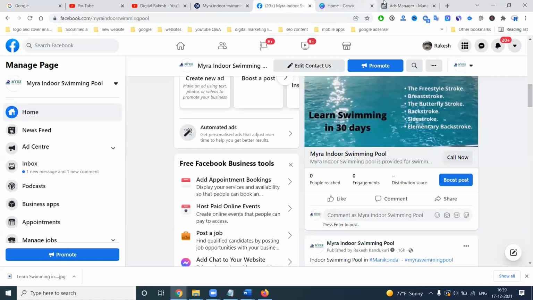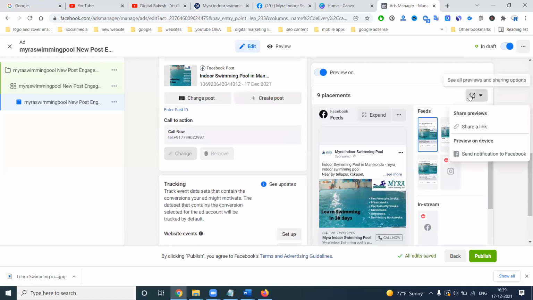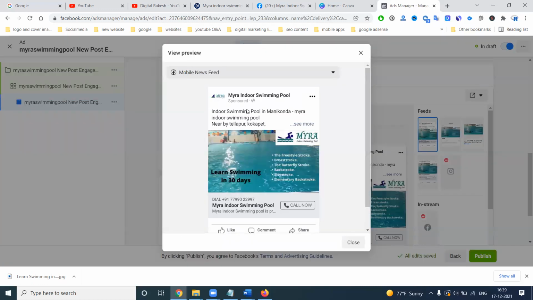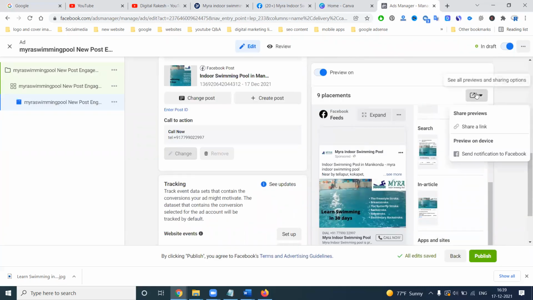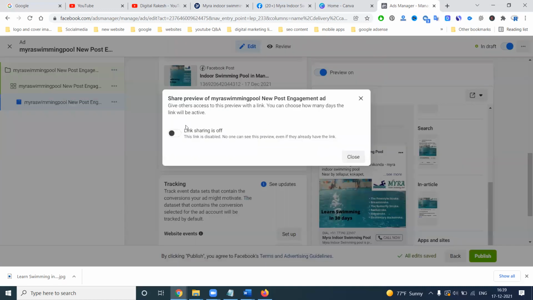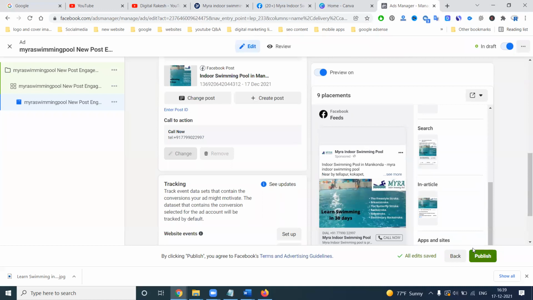Here are three benefits. There is call, simple one, expand. It is promoting your page content, so that you can click the call option. So this will expand your share link. Link share on or off, anything will be here. Finally, click publish.